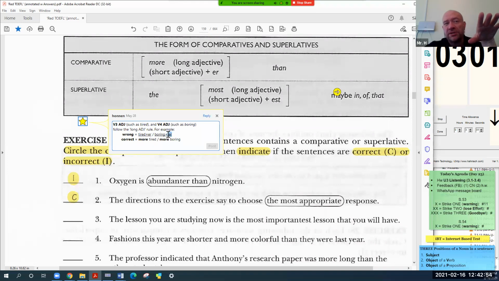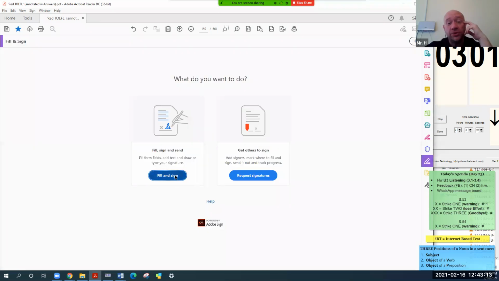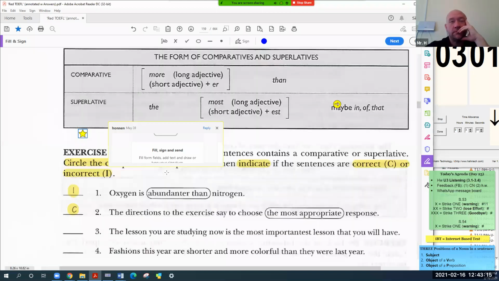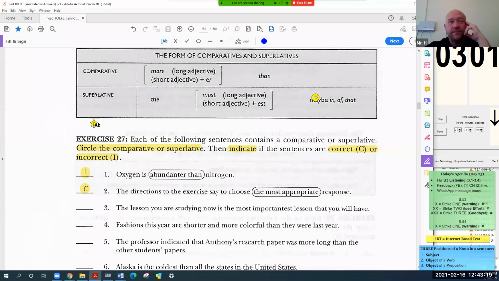But how many sound parts is that? Boring, how many parts is it? Tired is one. Boring is two. But can I use the short adjective rule? No. You cannot use the short adjective rule. So this is a special case. Do you understand?